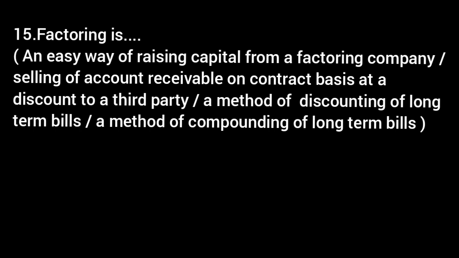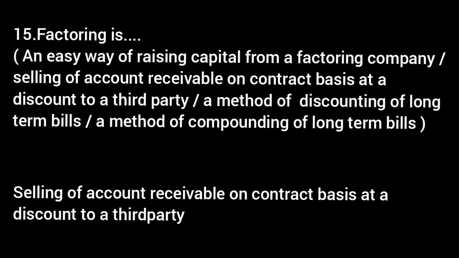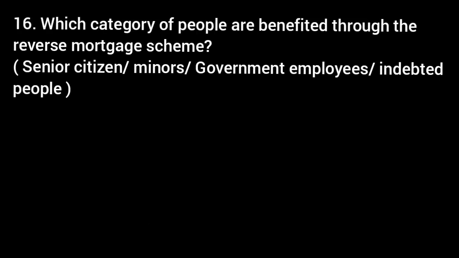Factoring is an easy way of raising capital from a factoring company: selling of account receivables on contract basis at a discount to a third party, a method of discounting of long-term bills, a method of compounding of long-term bills. Answer: selling of account receivables on contract basis at a discount to third party. Which category of people are benefited through the reverse mortgage scheme? Senior citizen, minors, government employees, indebted people.